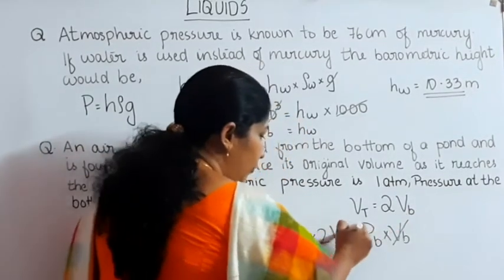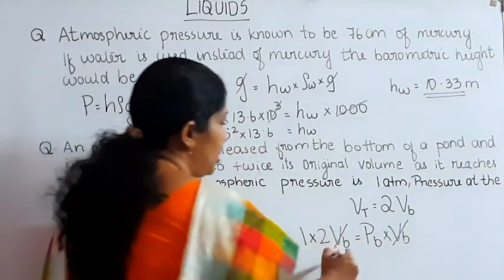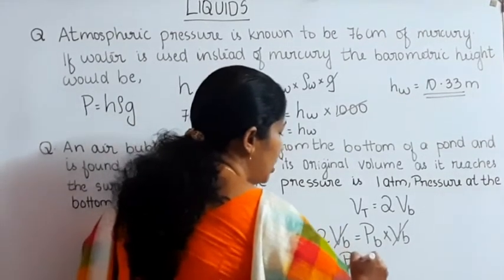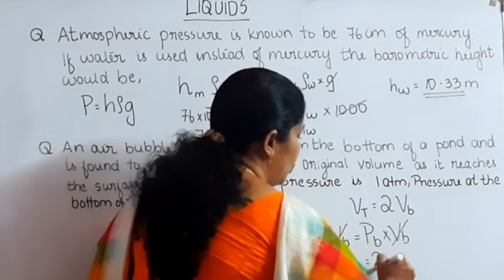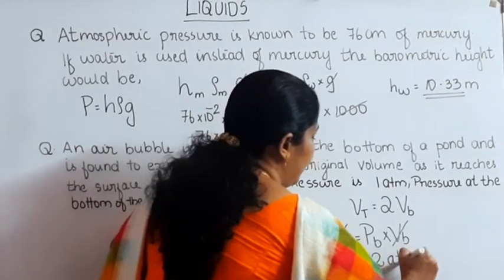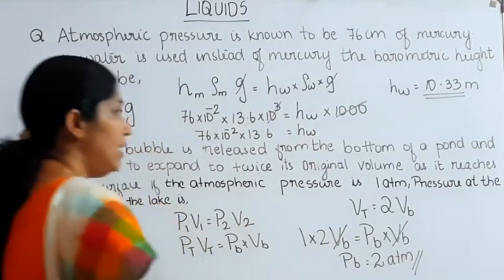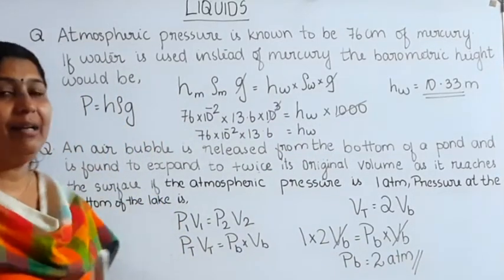Volume at the bottom, VB, gets cancelled. Then pressure at the bottom is equal to 2. 2 atmosphere is the pressure at the bottom of the lake.